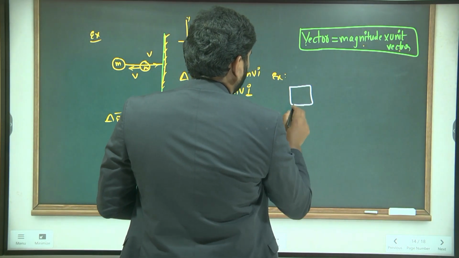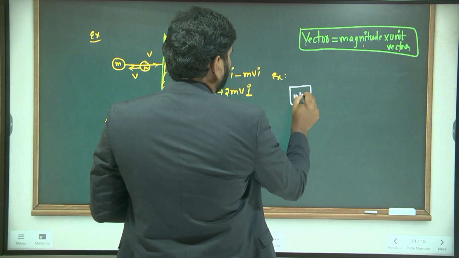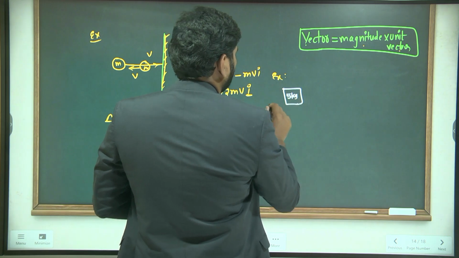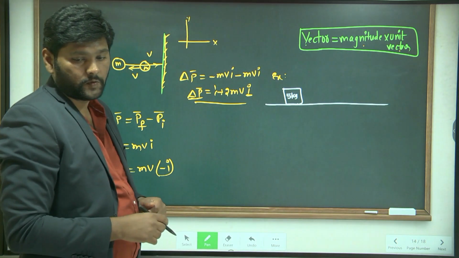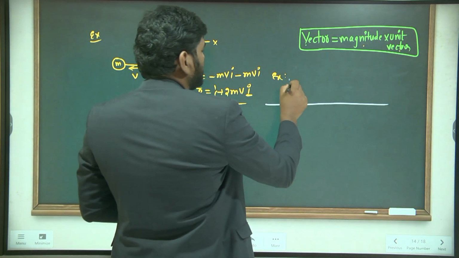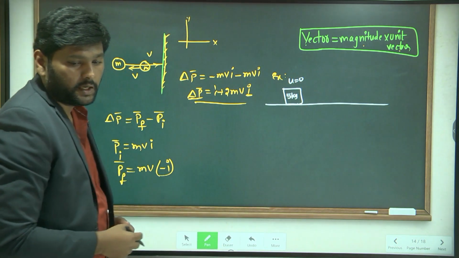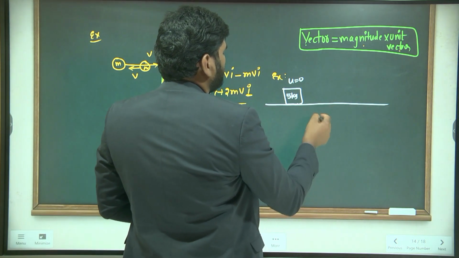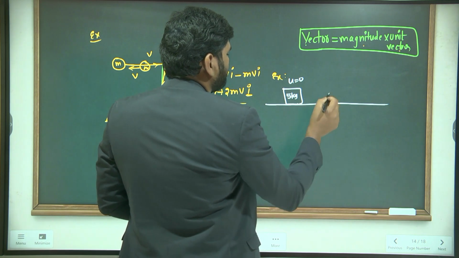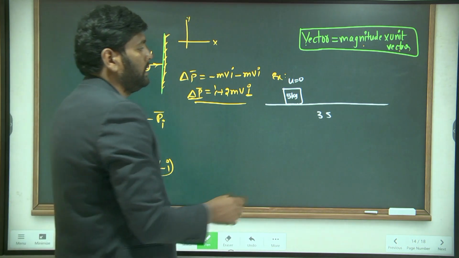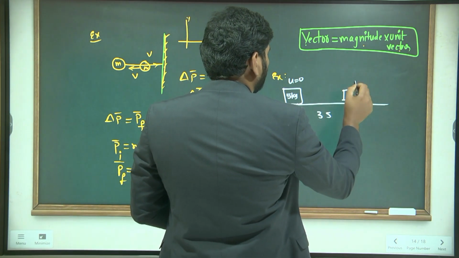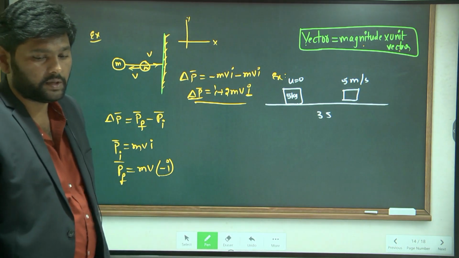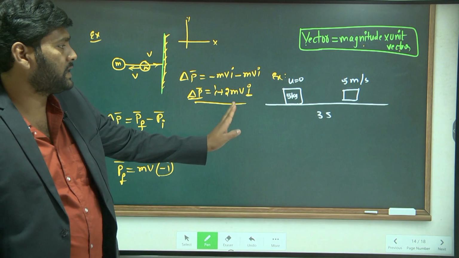This is an object, 10 kg. Let me take this object as 5 kg. It is moving on the floor, a smooth floor. Initially it is at rest. After 3 seconds, its velocity becomes 5 meter per second. Same body, same object, after 3 seconds its velocity becomes how much?